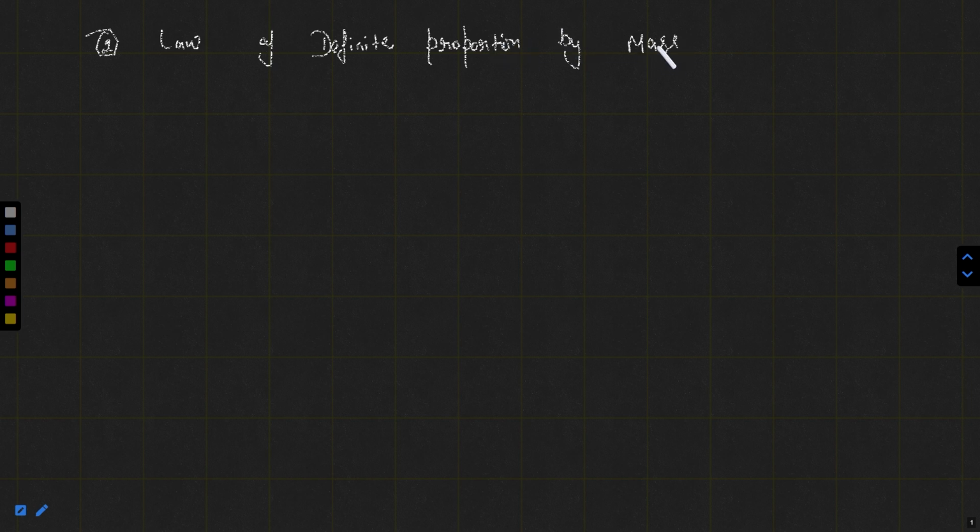This law is also named the law of constant proportion by mass, or the law of fixed proportion by mass. If I use the words definite, constant and fixed, what can you say? The proportion ratio is the same.